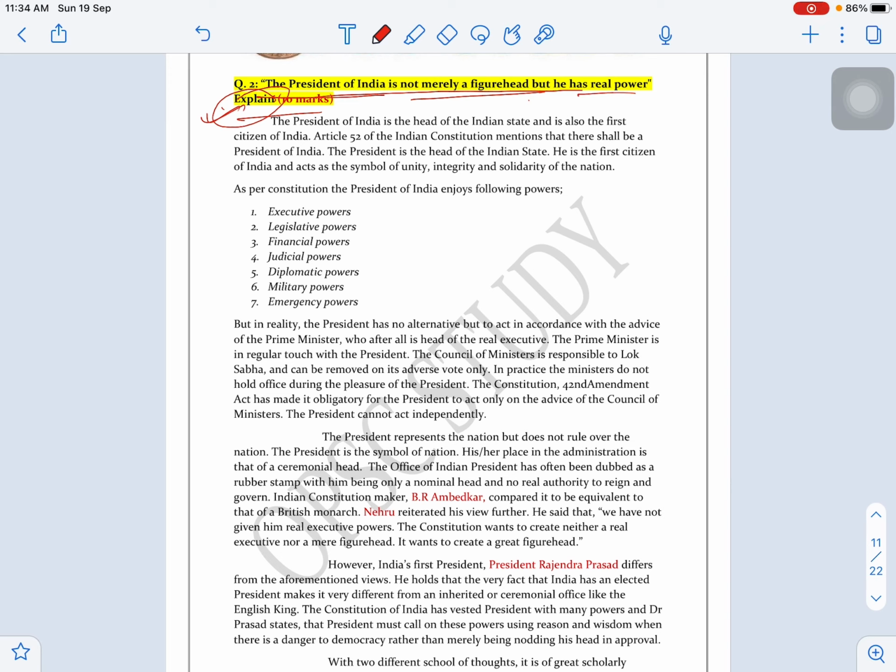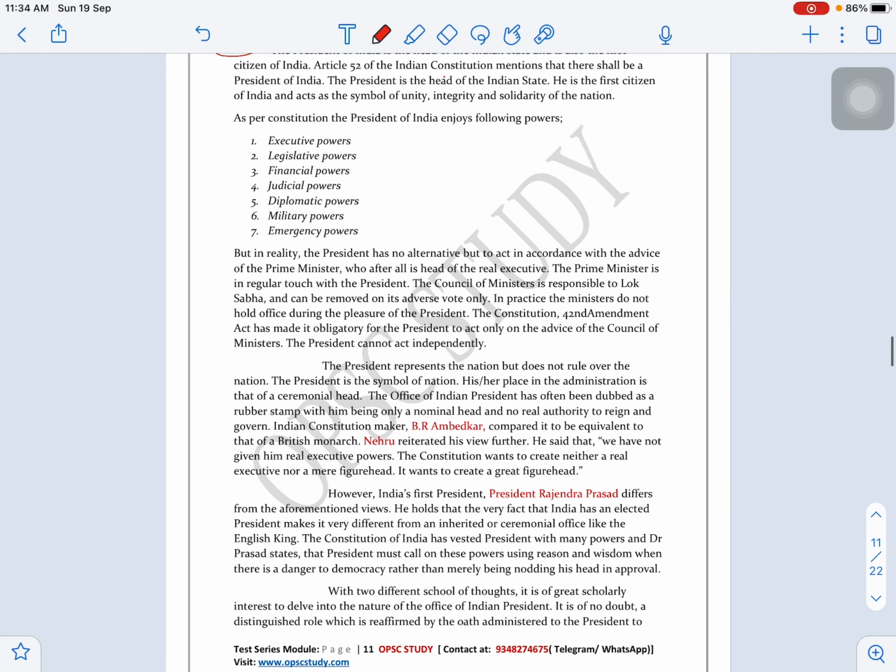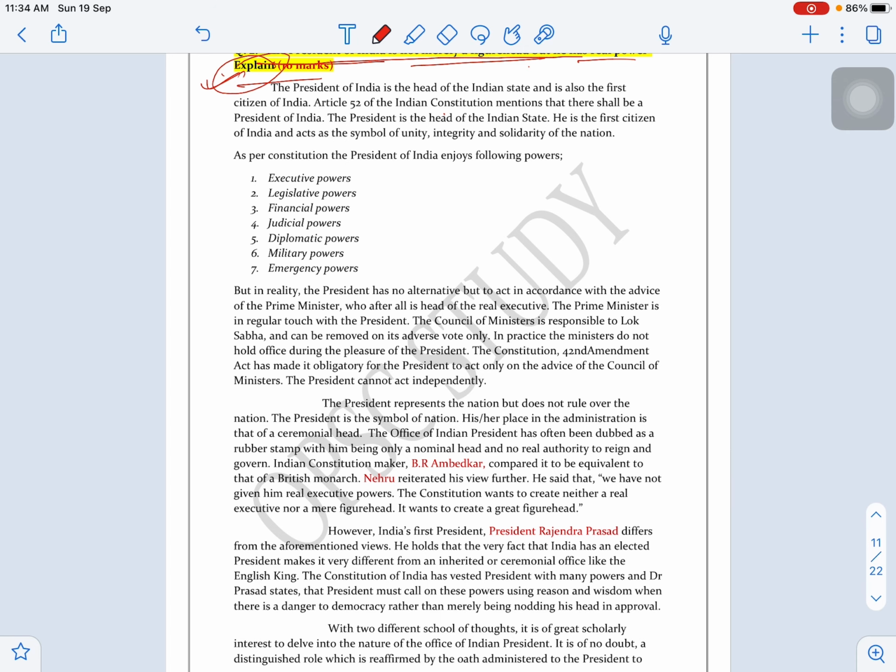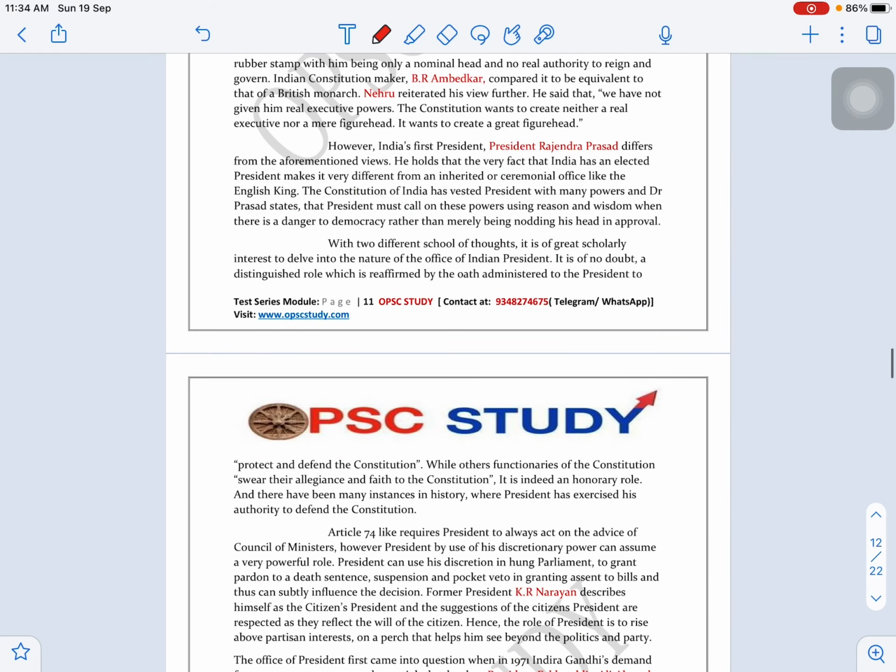In that case, you need to write how he is a figurehead, why people think so, and why there is real power inside. Now there is real power with the President, so you need to point out what his powers are.